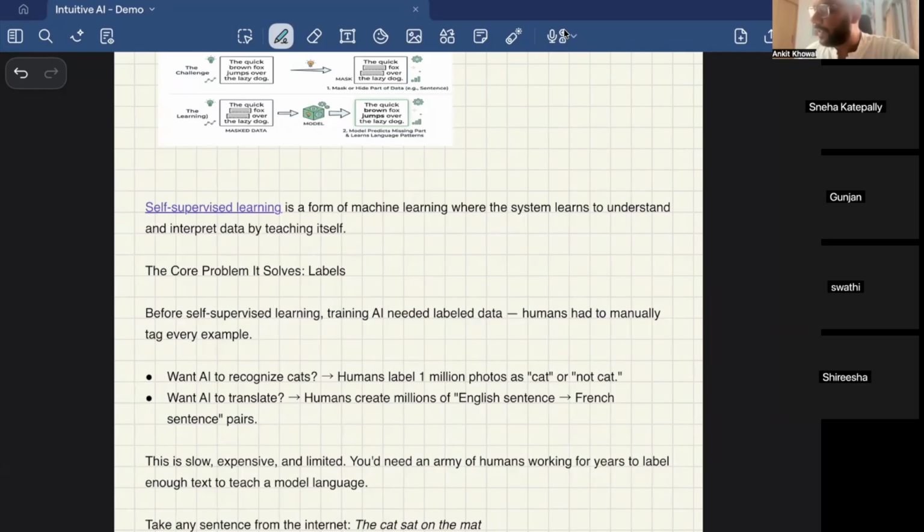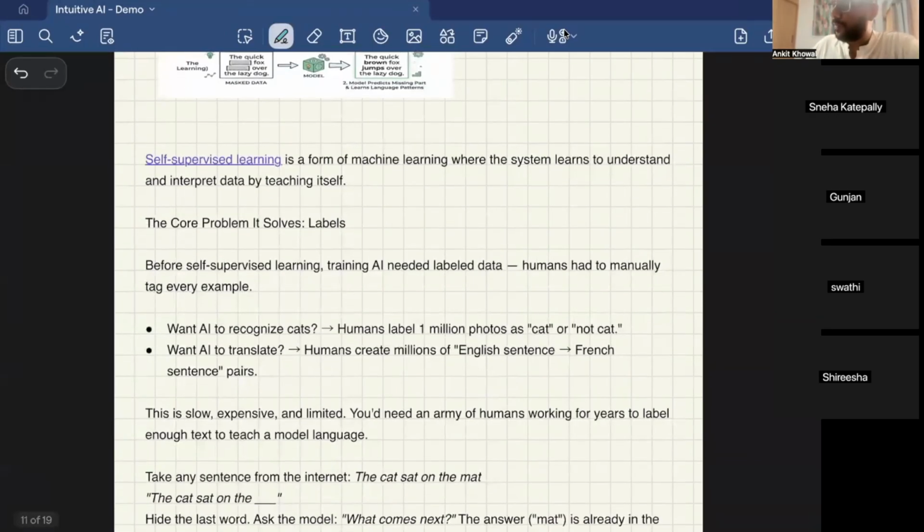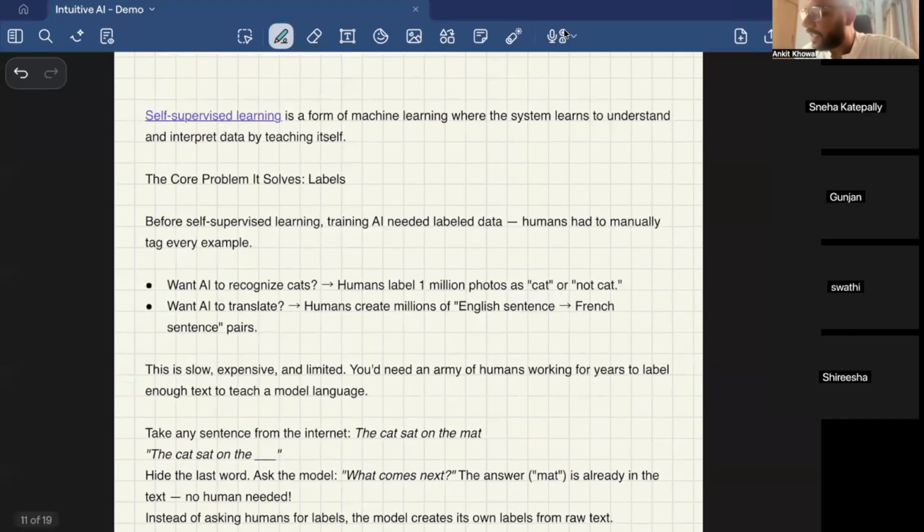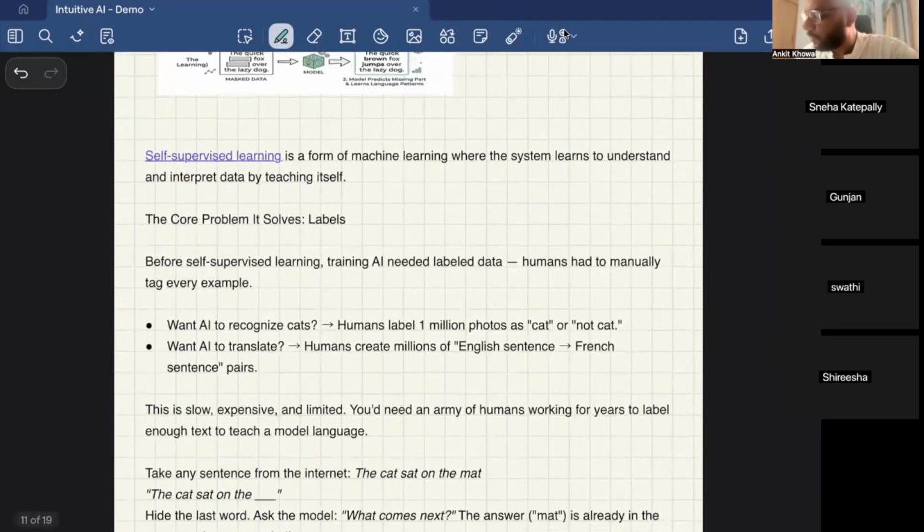A human will go and prepare a data set with 100 photos of cats and dogs, and then the machine will look at those photos and make predictions. So this is a problematic area. Like I said, LLMs are trained on the whole internet, so to train an LLM, I cannot go and label all the data on the internet. It's not possible. That is when Google came up with the concept of self-supervised learning.